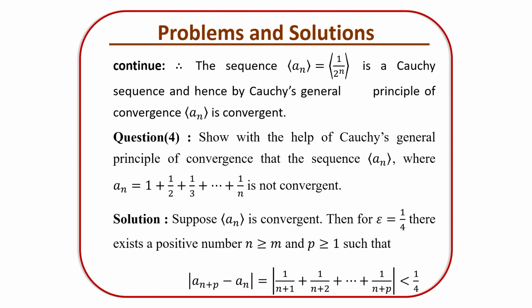Now, with the help of the Cauchy general principle of convergence, we show that the sequence a_n given by 1 plus 1 by 2 plus 1 by 3 plus up to 1 by n is not a convergent sequence. One way to show that is to calculate this first, 1 plus 1 by 2, 1 by 3 and so on, and expand the whole sequence. So this is the sequence.